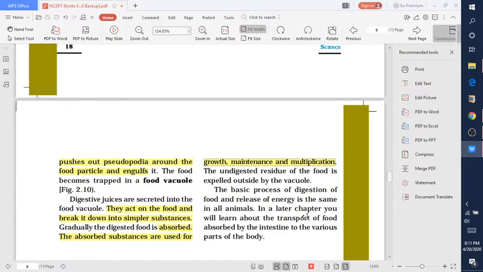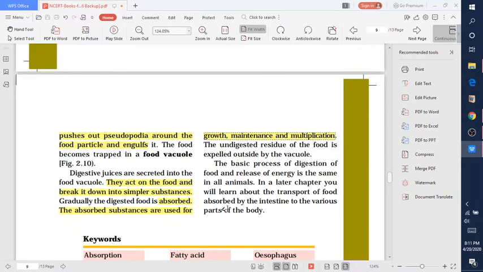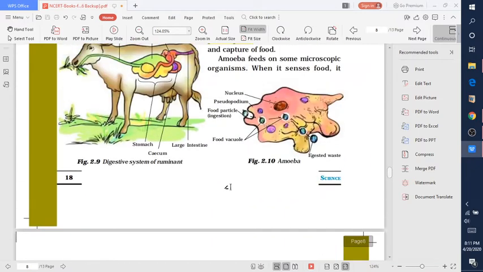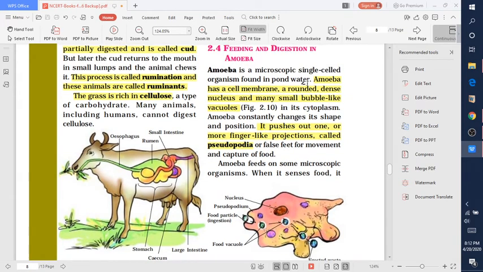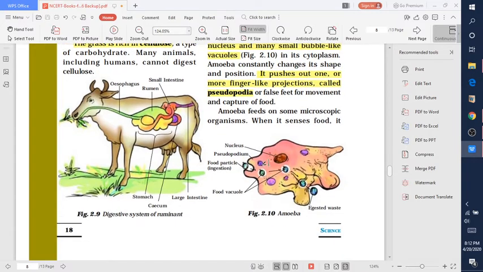In the later part, you will learn about the transport of food absorbed by the intestine to various parts of the body. So, in this, we have learned that the amoeba is a single-celled structure found in pond water, and it has a cell membrane, a rounded dense nucleus, small bubble-like vacuoles and cytoplasm. It has pseudopodia that help in the movement and capture of food.